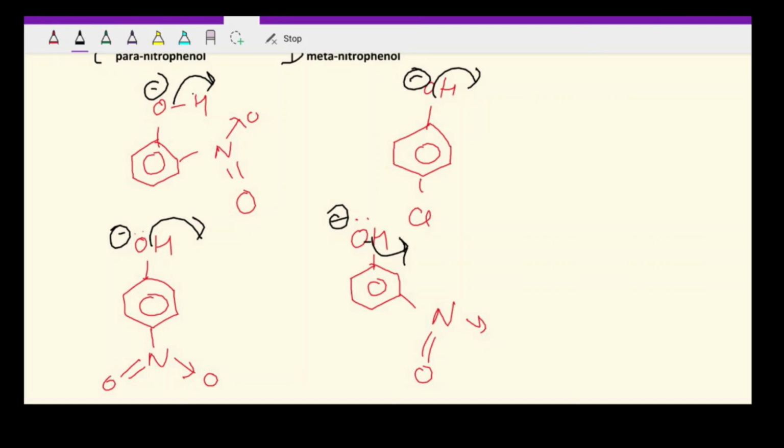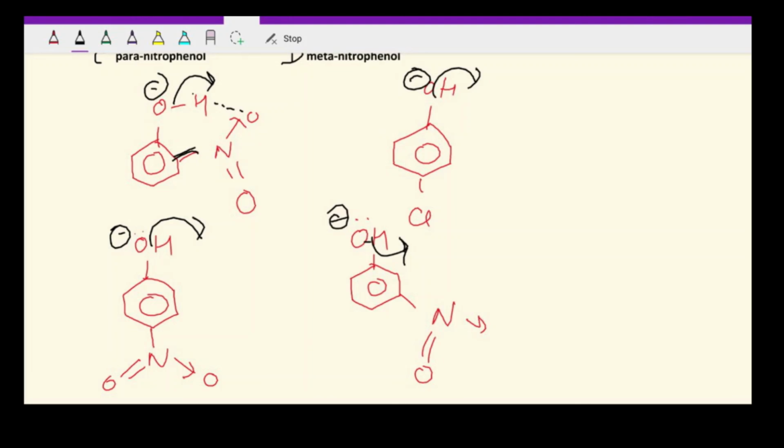Okay, if you look at this first one, definitely nitro, as I told in the previous example, has minus I and also minus M, it withdraws from both sides. But here there is a small trick: this nitro group is attached in the ortho position, which is very close to the OH group. So there is a huge tendency of forming hydrogen bond. Because of hydrogen bonding, H plus won't be able to leave that easily, and if H plus cannot leave, then the acidic strength will definitely decrease. I told you that in previous classes. So here, because of this hydrogen bonding, the acidic strength will decrease.